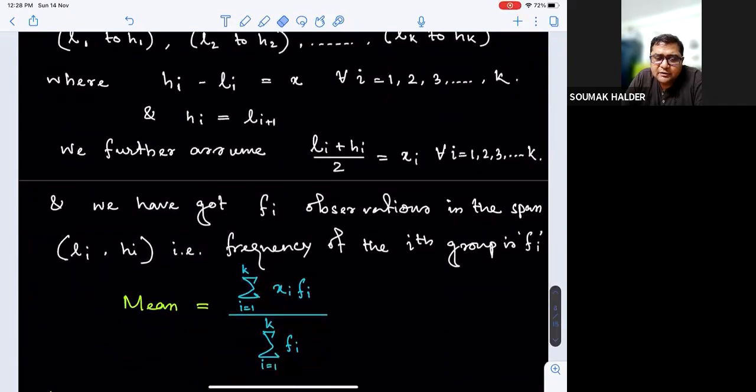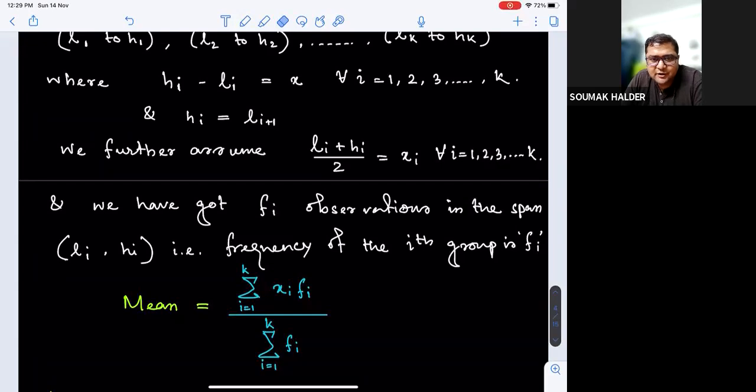the summation over class average into frequency of that class, divided by the sum of all the frequencies. So when it is group data, we can have our first approach towards the mean in a form where we multiply the class average with the frequency. Instead of considering a uniform variation, we simply consider whatever the frequency of that class is as totally attributed to the class average.